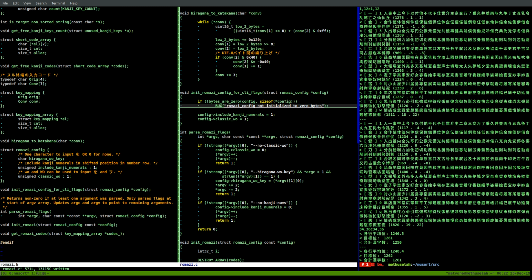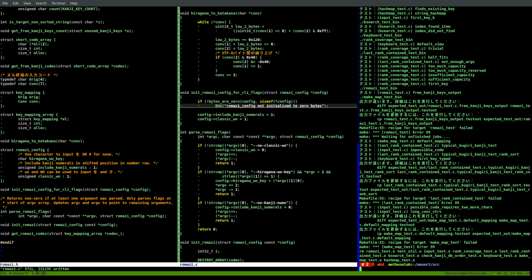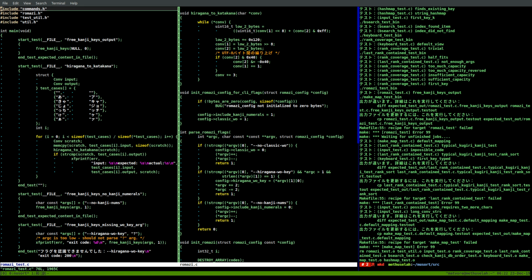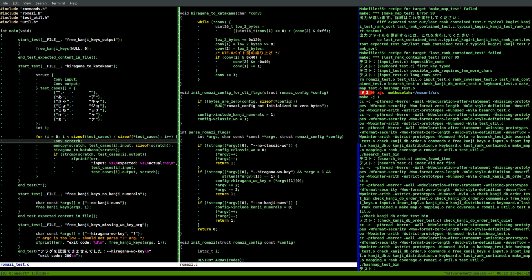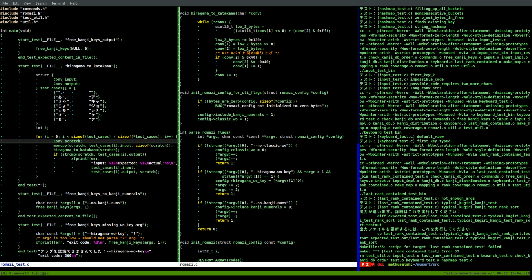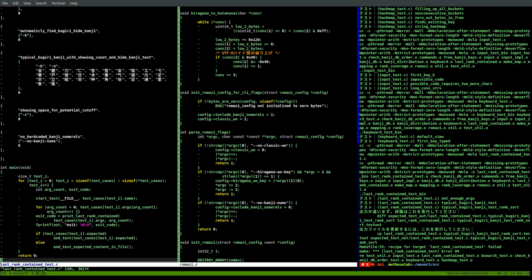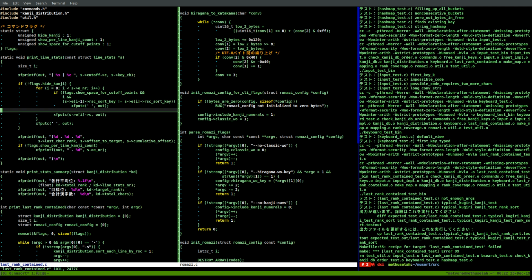So now we need to try this again. We're going to fix all the tests that attempted to set that flag, which we're no longer using anymore. So some stuff is not working. Let's make clean. Make again. Okay, expected test output, last rank contain test. Okay, so why is it no longer getting... oh right, we don't have that flag being set explicitly.